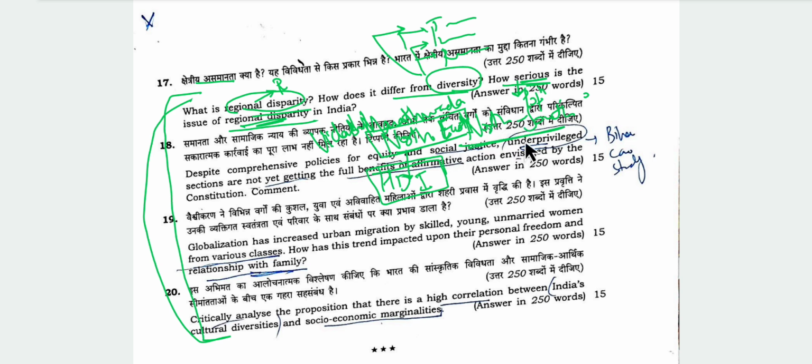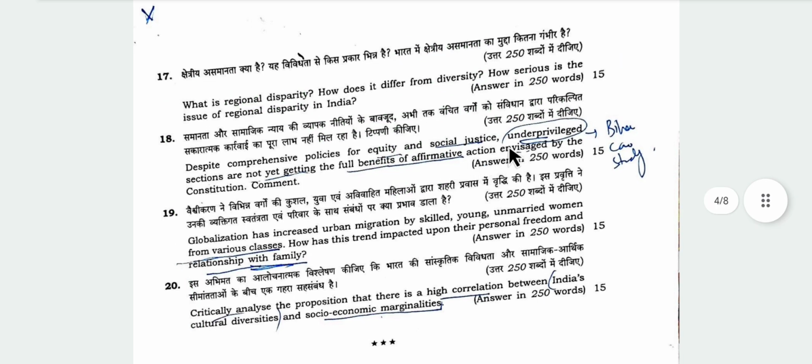Despite comprehensive policies for equity and social justice, underprivileged sections are not yet getting the full benefits of affirmative action. This is about the reservation policy envisaged by our constitution. Comprehensive policies for equity and social justice: reservation is for equity as well as social justice. Underprivileged sections are not yet getting the full benefit.